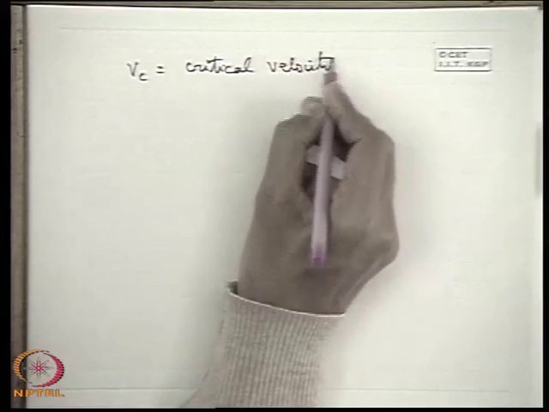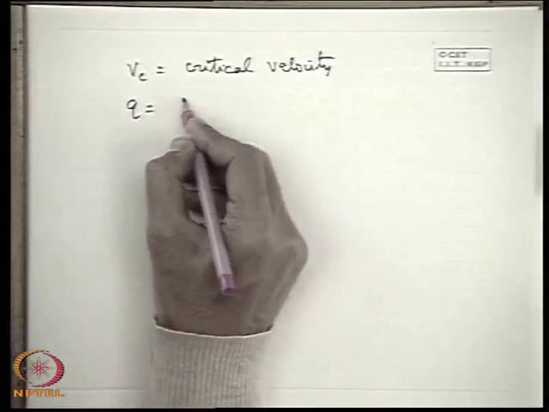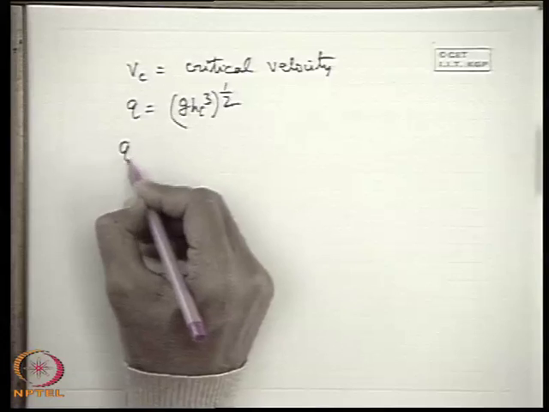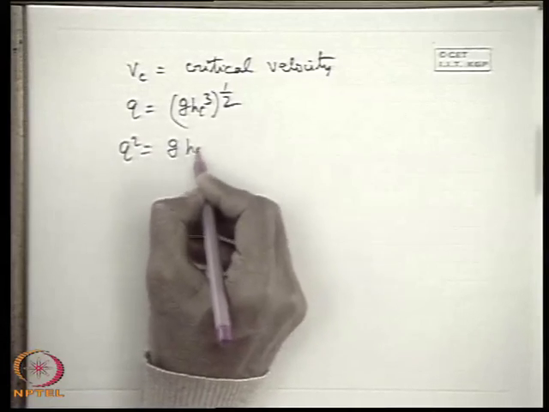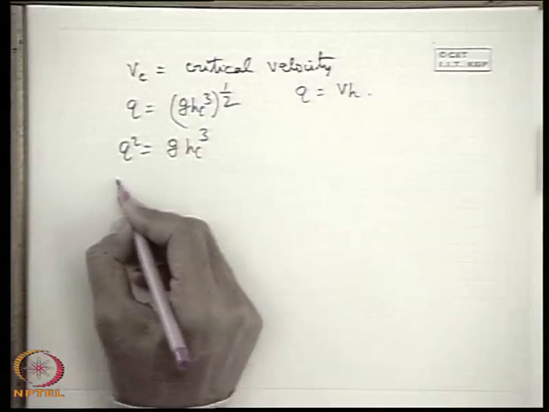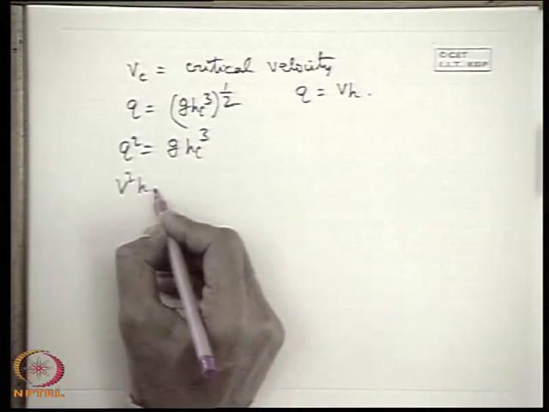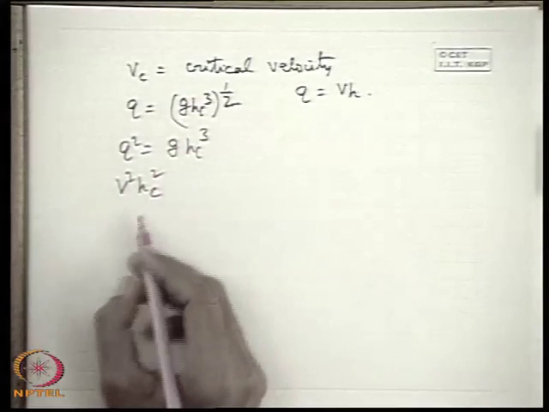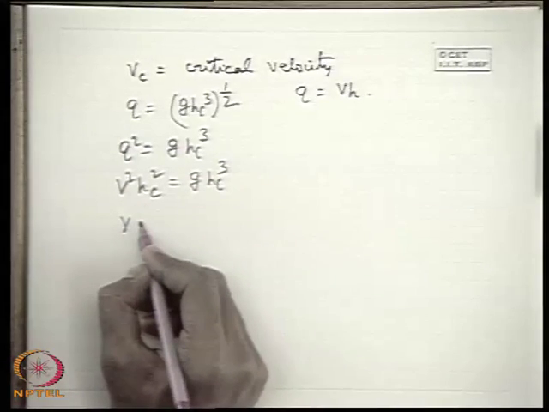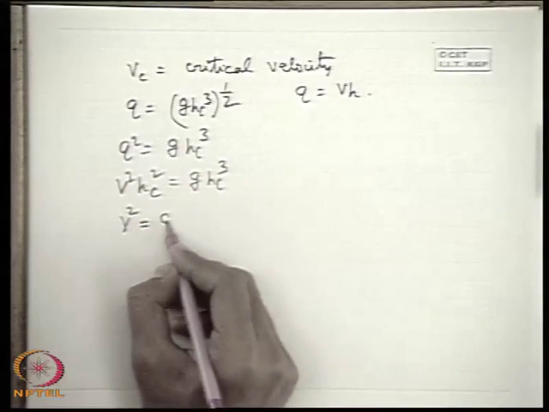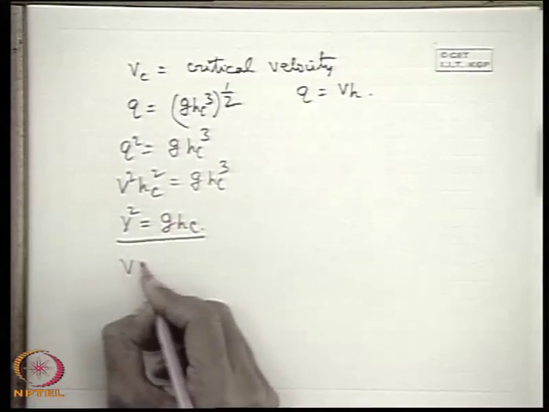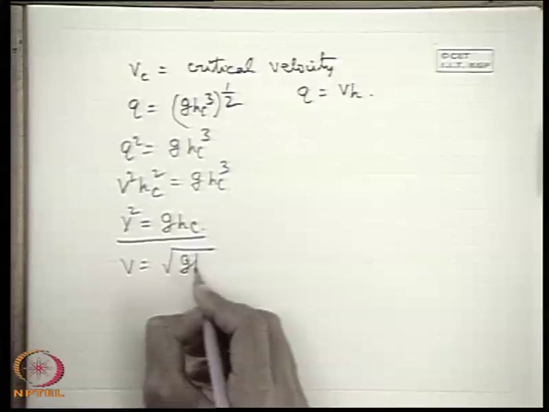How do you find out the critical velocity? You know Q is equal to (g Hc cubed) to the power half, so Q squared is g Hc cubed. What is Q? Q is V into H. So Q squared is V squared into H squared, and here I put critical depth: H squared is equal to g Hc cubed. So V squared is simply equal to g Hc. This is the V squared. So V is equal to root over g Hc.